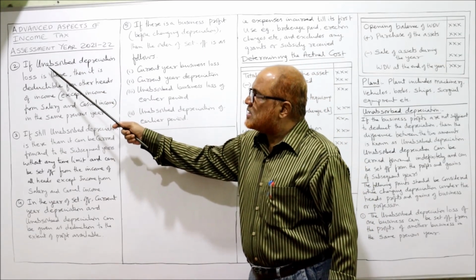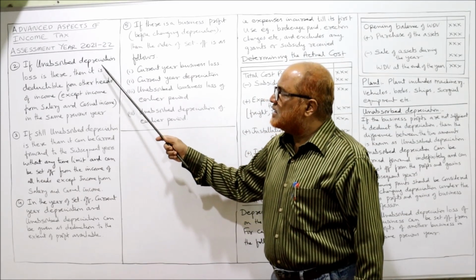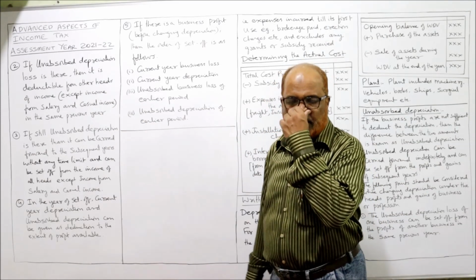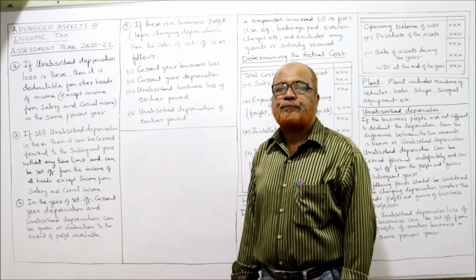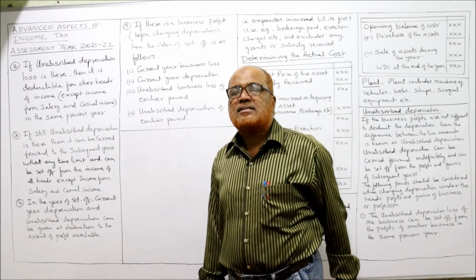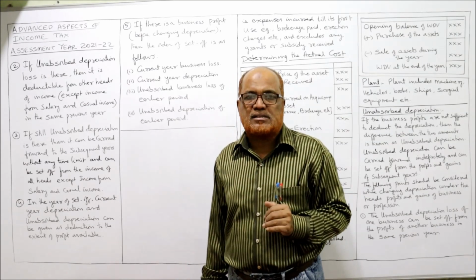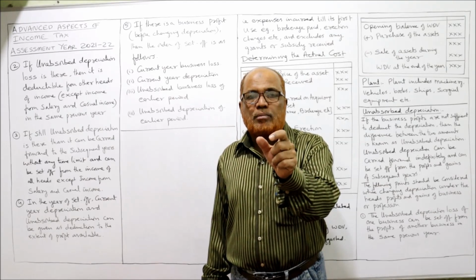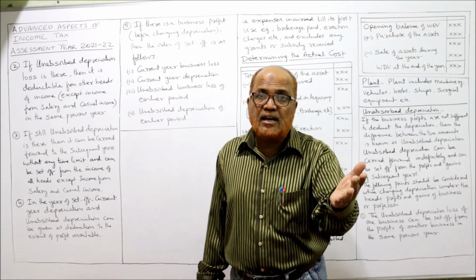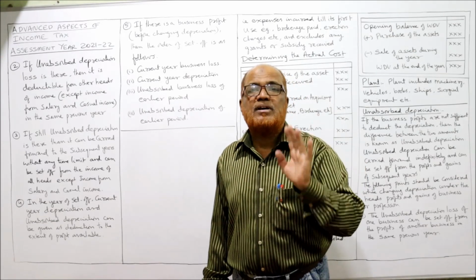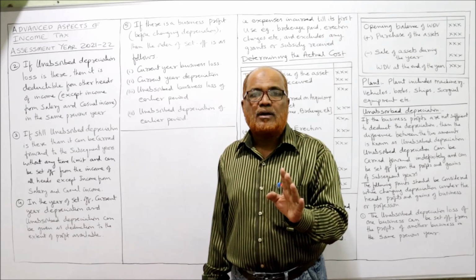The second point is, if unabsorbed depreciation loss is there, then it is deductible from other heads of income except income from salary and casual income in the same previous year. Suppose Income Tax Act says, if there is unabsorbed depreciation in a business, that unabsorbed depreciation can be set off from any other income in the same previous year except income from salary and casual income.